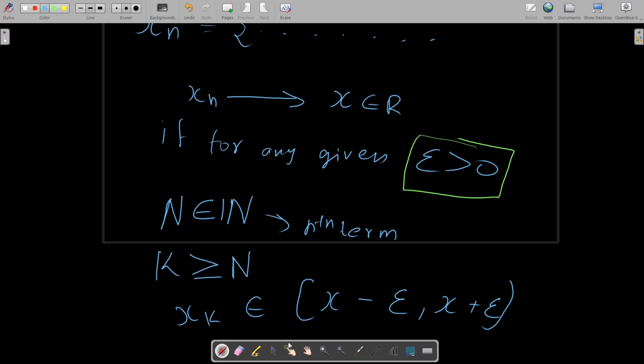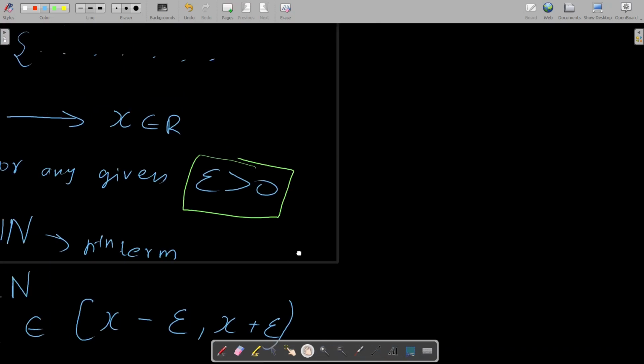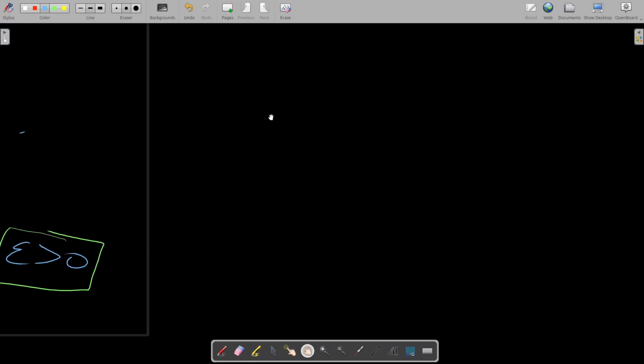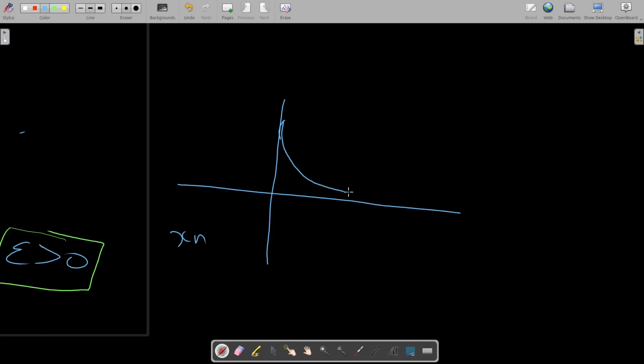Now let me draw a graph so that you can understand better. We have a sequence xn, and let's say this is the graph of this sequence, and it approaches some point x.